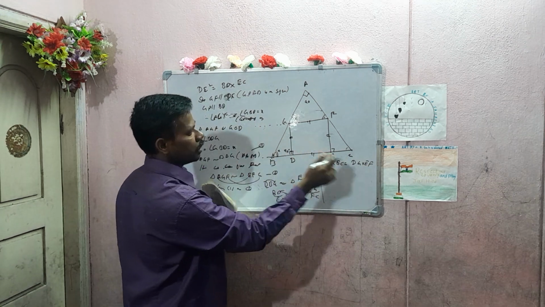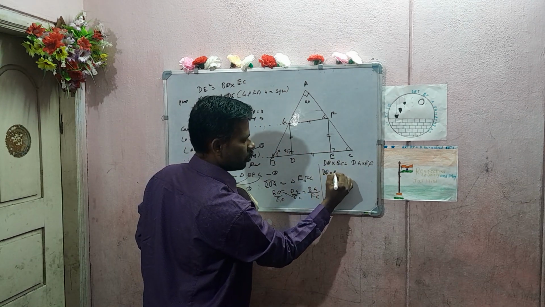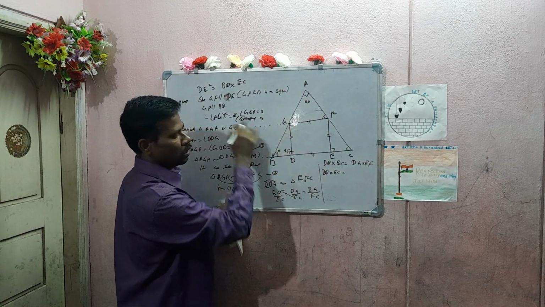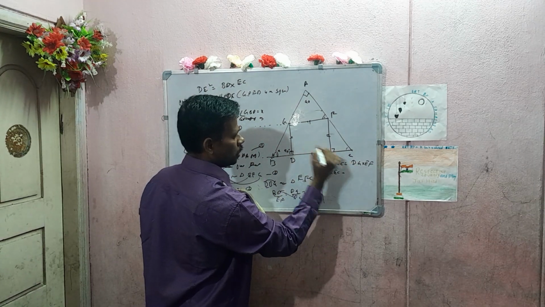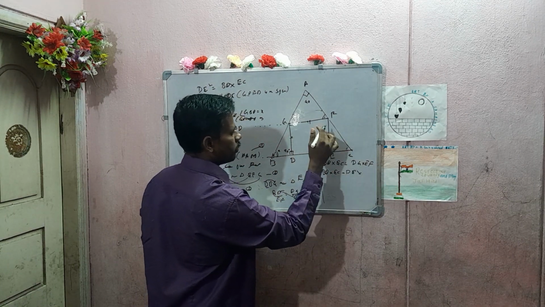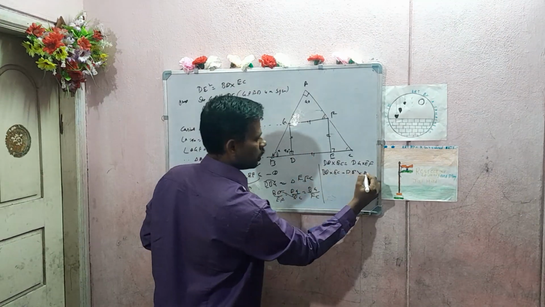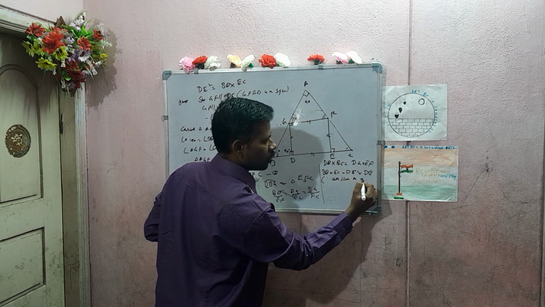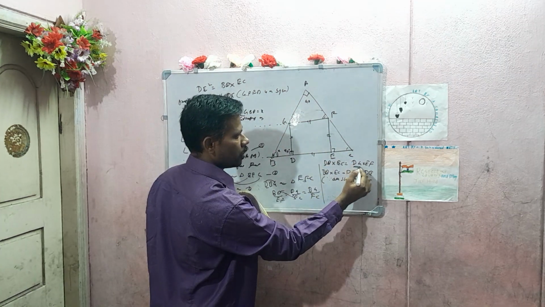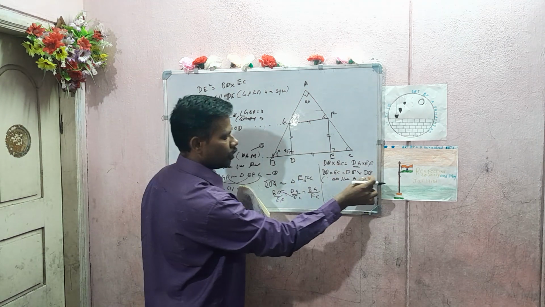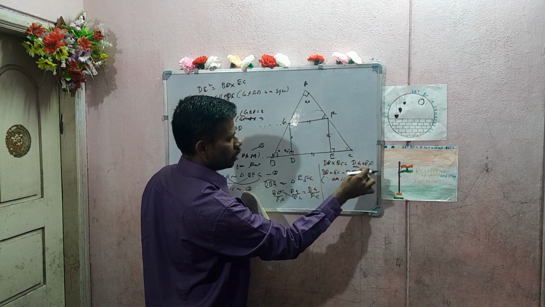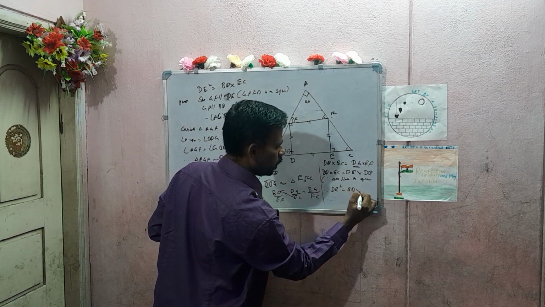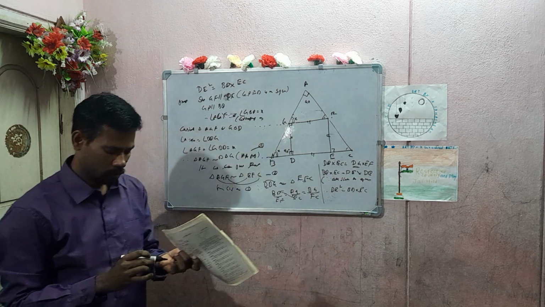DG is nothing but DE, and EF is also nothing but DE, since in a square all sides are equal. That's why in place of DG and EF, I am writing DE. Therefore, DE square is equal to BD into EC. Hence the theorem is proved.